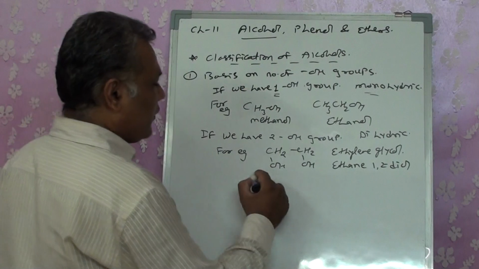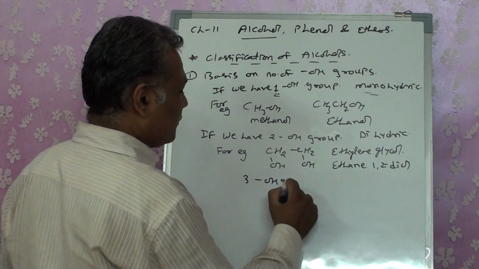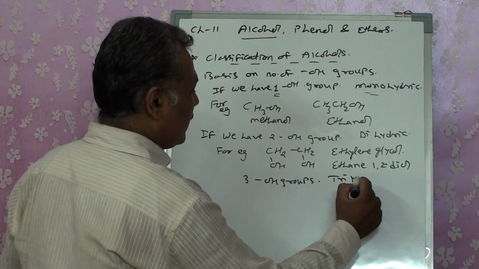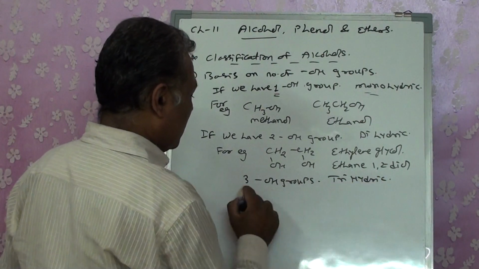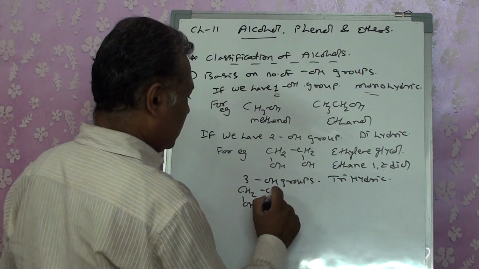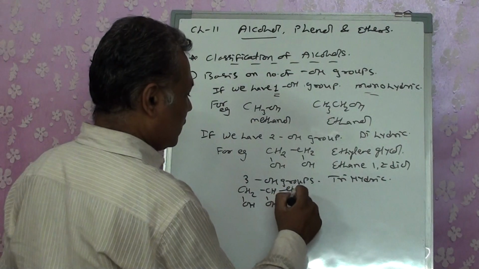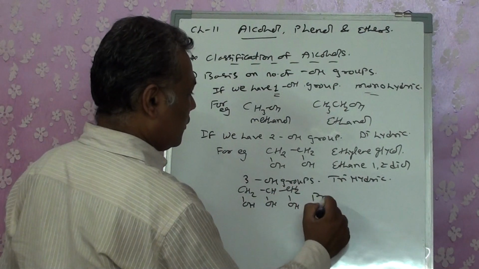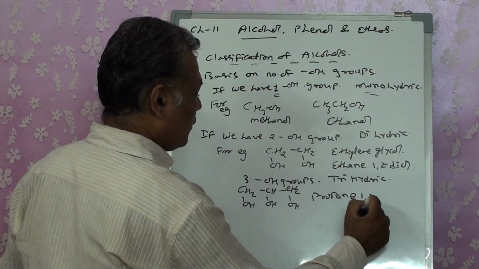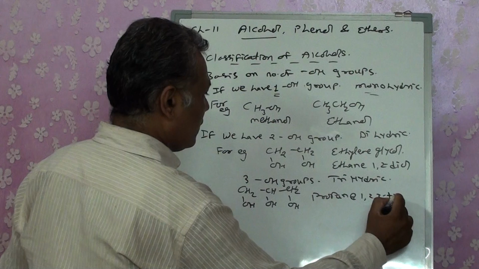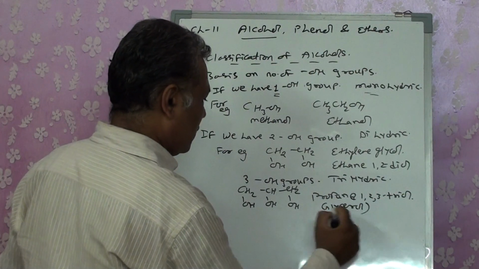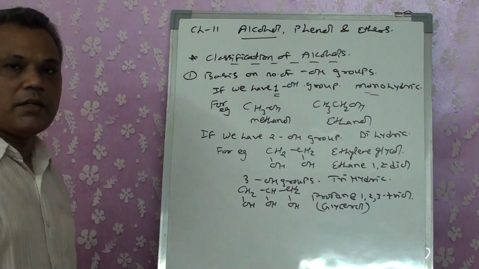Same way, if I have 3 OH groups, we will term it as trihydric: CH2OH, CHOH, CH2OH, propane 1,2,3-triol. Common name is given as glycerol.